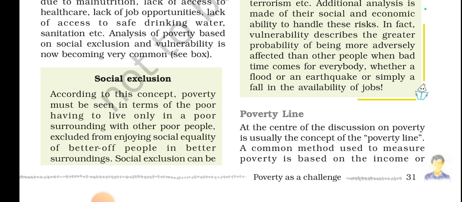Okay, inequality. According to the concept, poverty must be seen in terms of the poor having to live only in a poor surrounding with poor people, excluded from enjoying social equality with the better off people in better surroundings. So this was the example which I have already given, of poor people who are not allowed to sit in the big restaurants with the rich people.